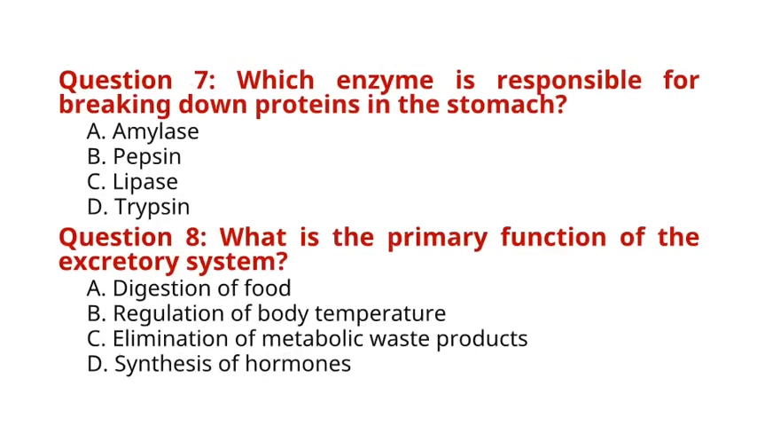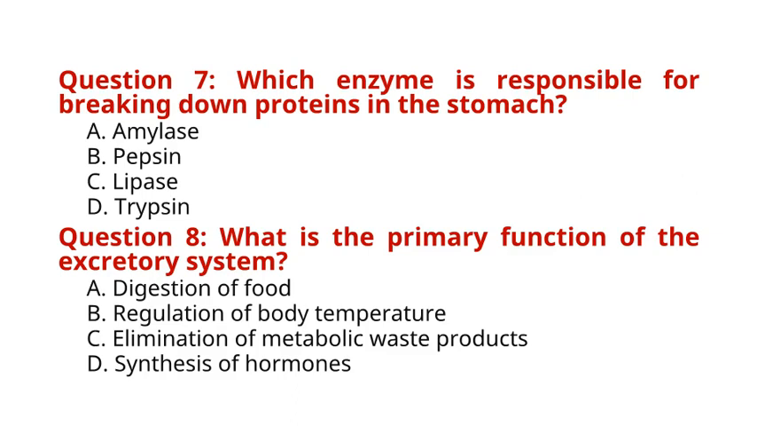Question 7. Which enzyme is responsible for breaking down proteins in the stomach? A. Amylase. B. Pepsin. C. Lipase. D. Trypsin. The correct answer to question 7 is option B. Pepsin. Explanation: pepsin is produced in the stomach and breaks down proteins into smaller peptides, facilitating their digestion in the small intestine.